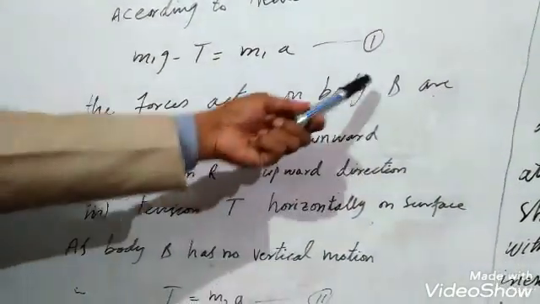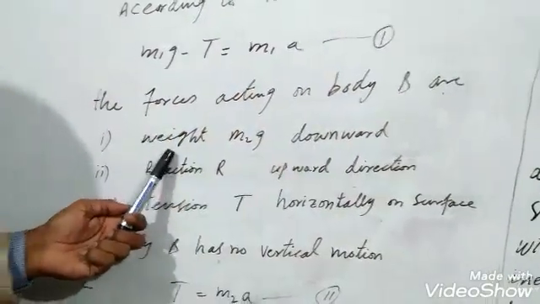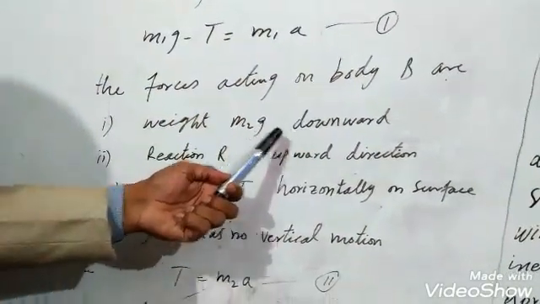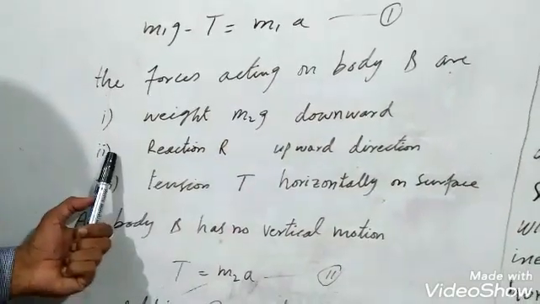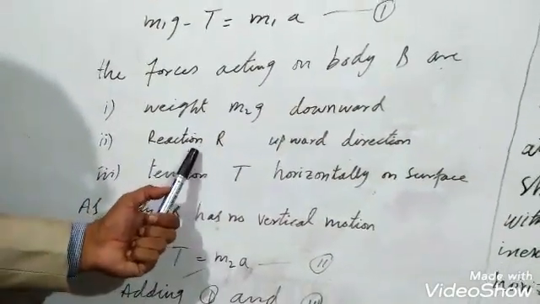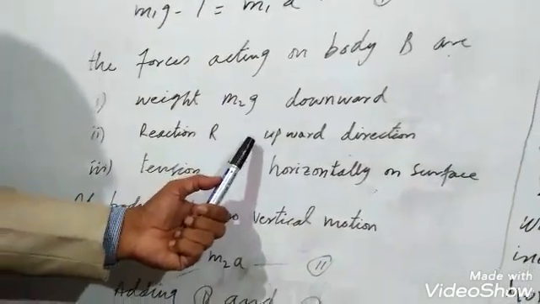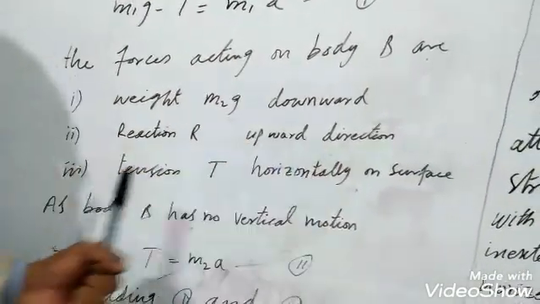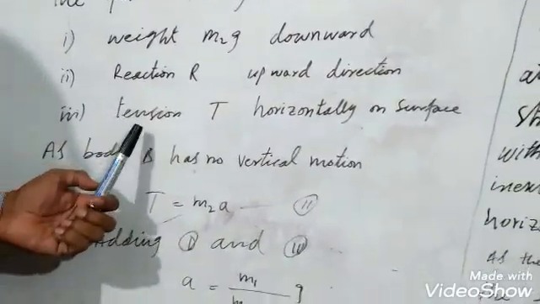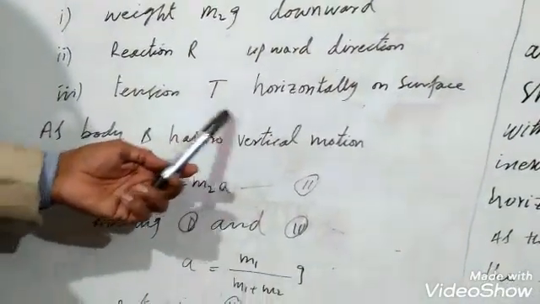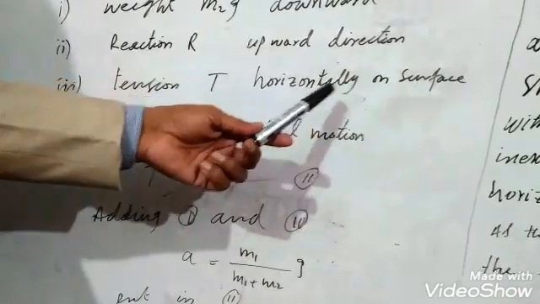The forces acting on body B are weight m2g acting downward, reaction, which is known as normal reaction, acting in the upward direction, and the third force is tension T horizontally on the surface.